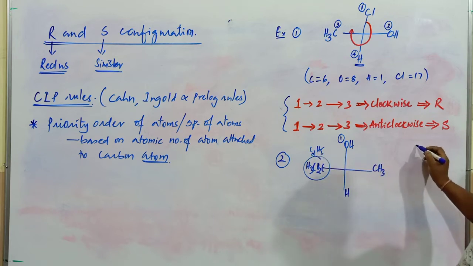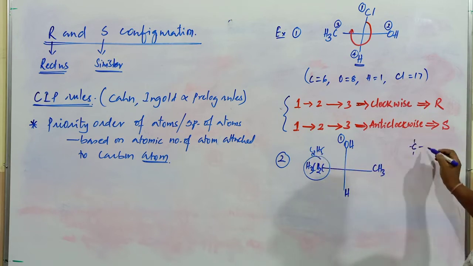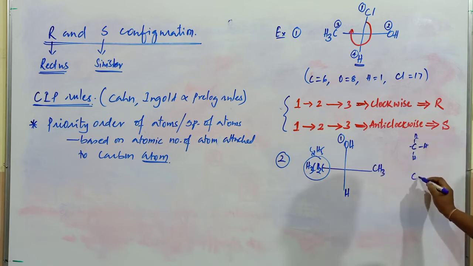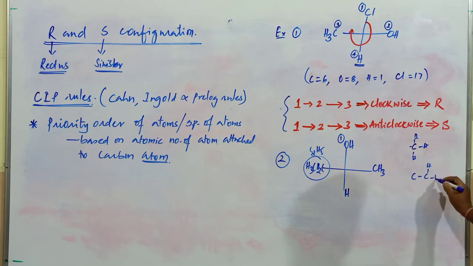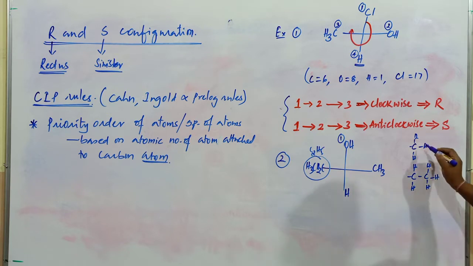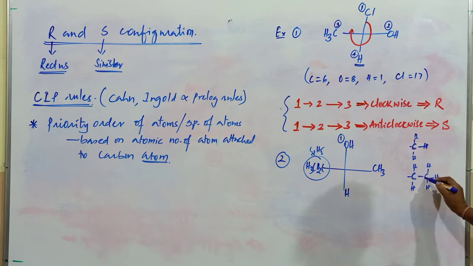Now this is connected to only one carbon atom, and the other atoms are hydrogen, hydrogen, hydrogen. Here it is connected to two, this is CH3 and this one is CH2. Here carbon is connected only to hydrogen atoms, but here carbon is connected to another carbon atom.